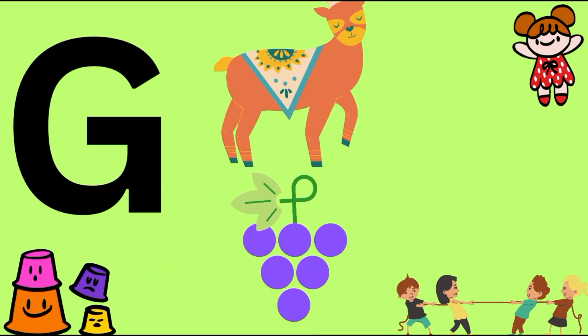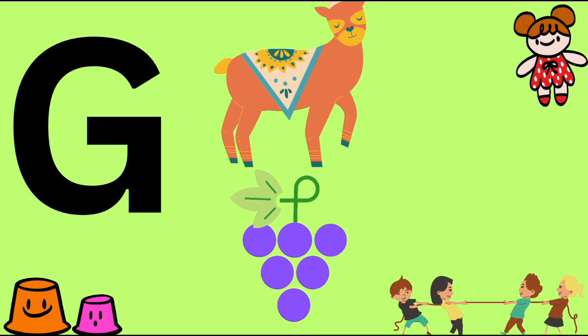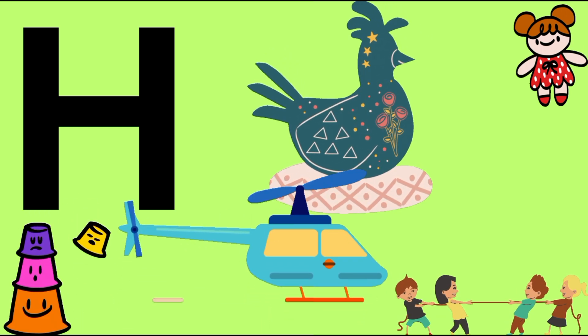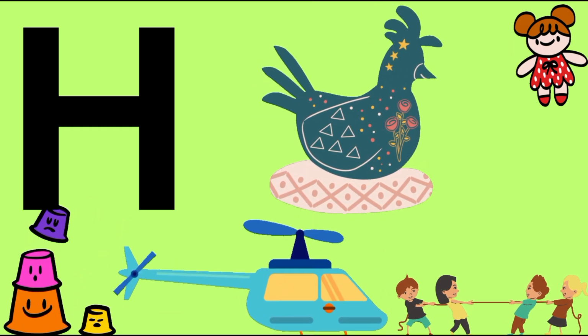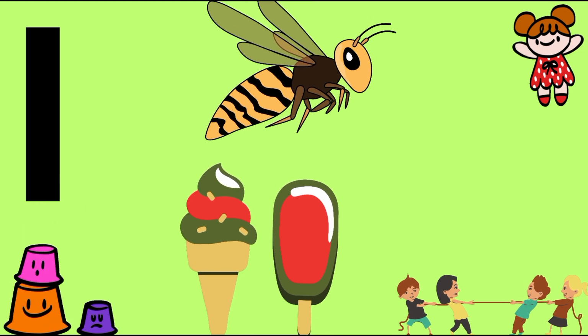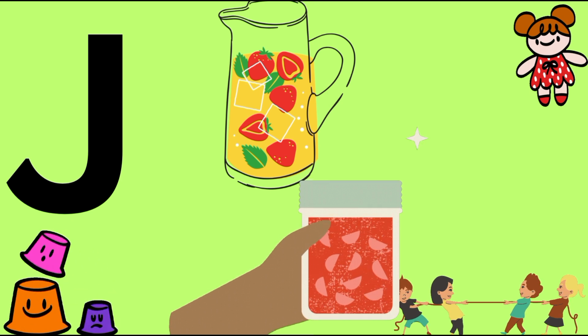G for goat, G for grapes. H for hen, H for helicopter. I for insect, I for ice cream.